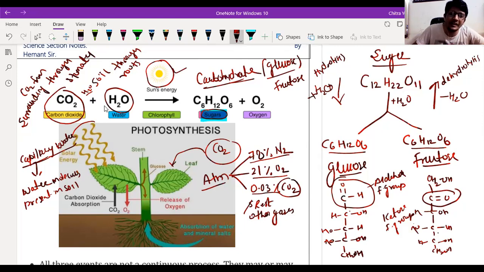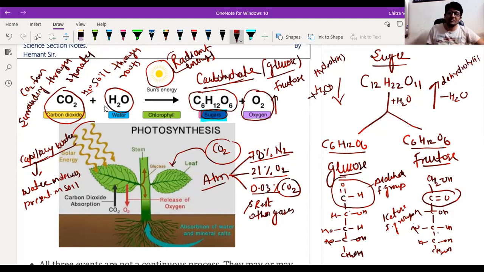From sunlight, radiant energy is absorbed by chlorophyll and converted into food material, which is called carbohydrate, and along with it oxygen gas is released into the atmosphere, and that oxygen gas is absorbed by other organisms in order to survive. So this is the process of photosynthesis.